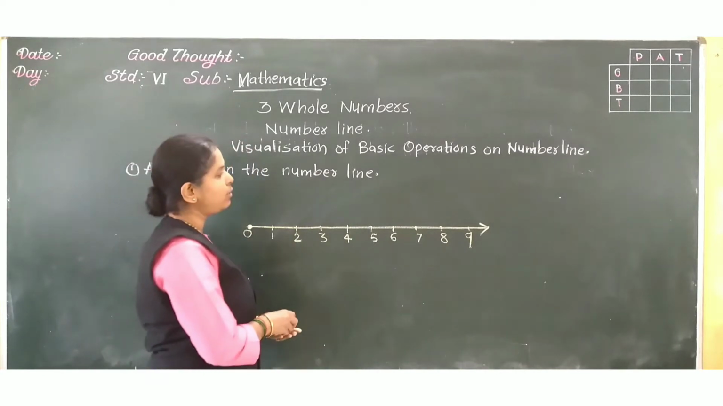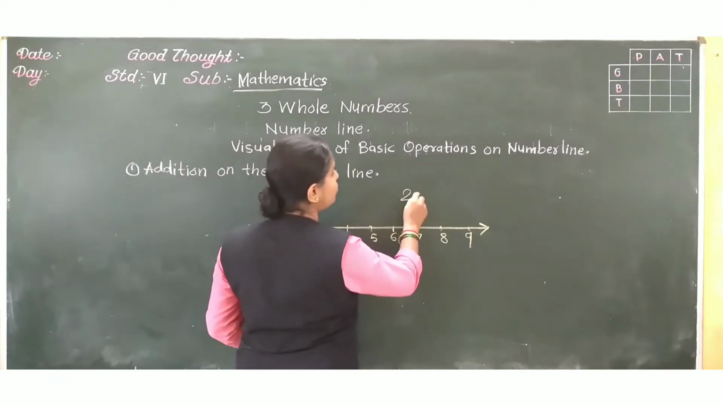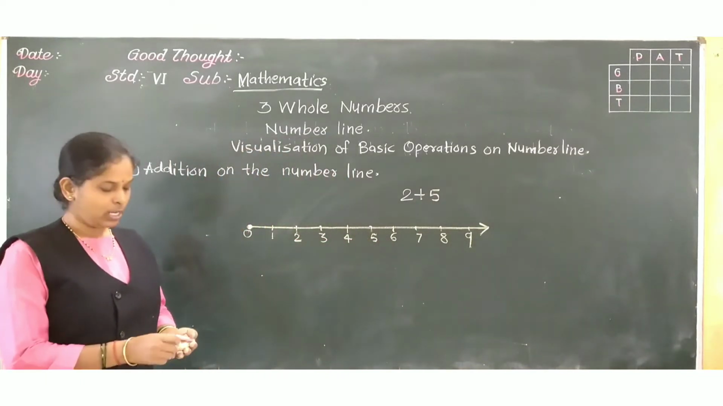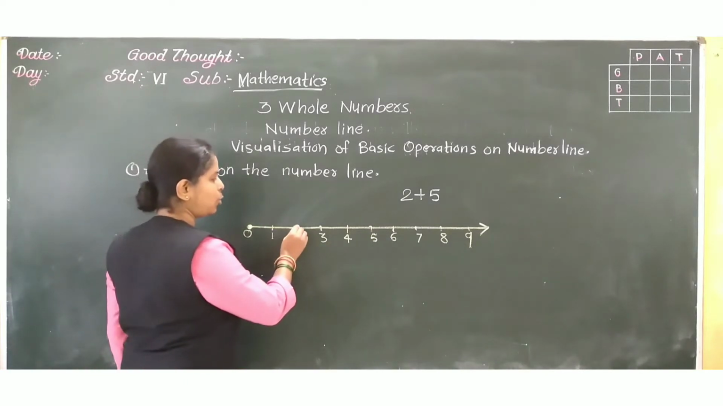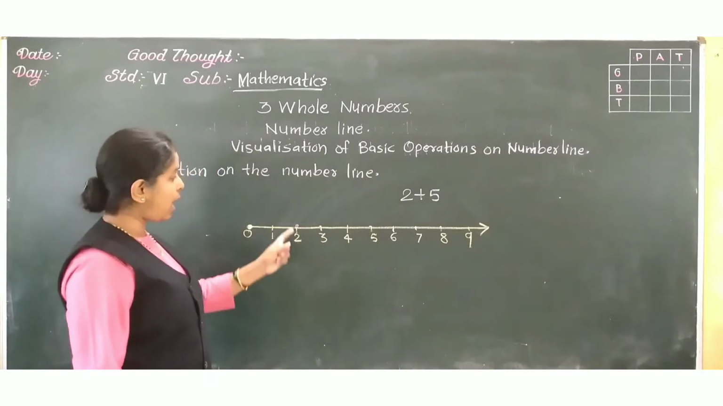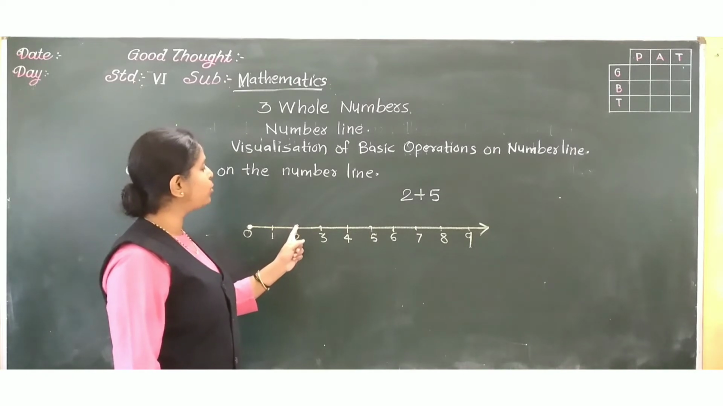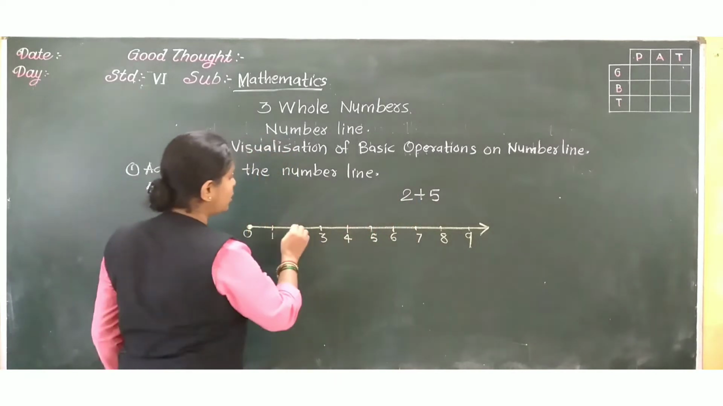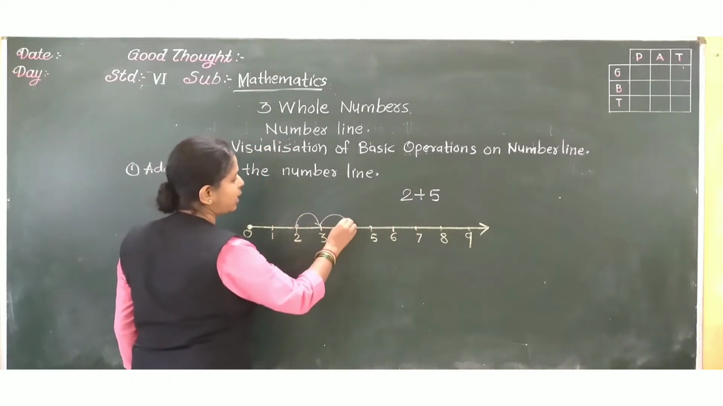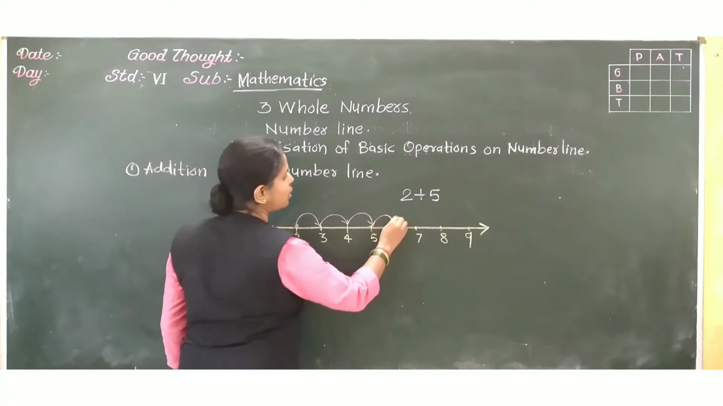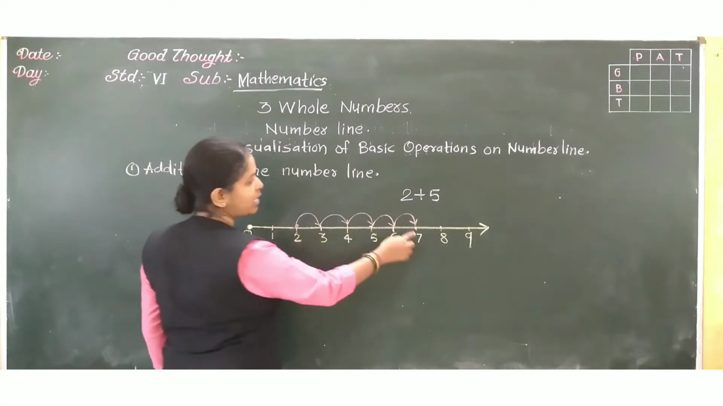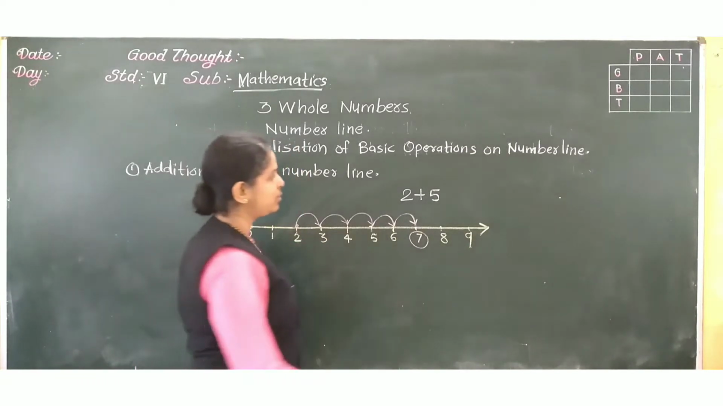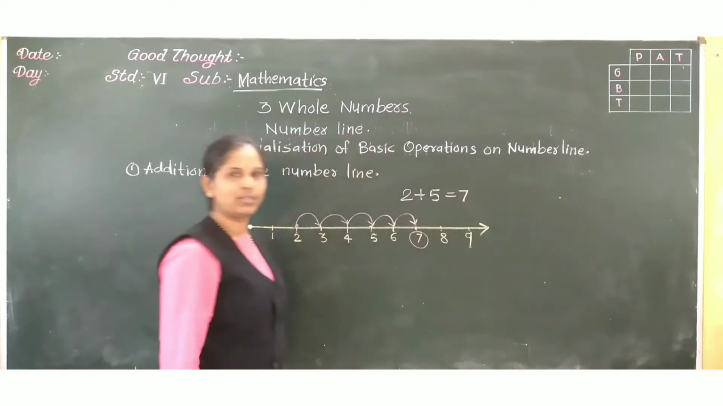Suppose we want to add the numbers 2 plus 5. Here is the 2, correct? From 2 we have to start. And how many intervals will we go? 5 intervals that we have to count. So this is the first interval, second, third, fourth and fifth. So 2 plus 5 is equal to, at which number do we reach? 7. So the answer is 7.